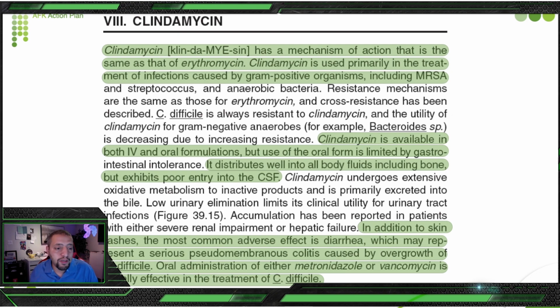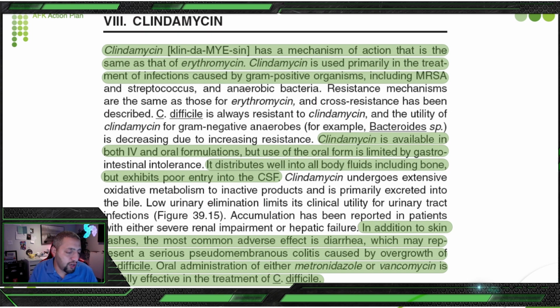When you kill one species aggressively, you lead other species to flourish, with nothing to compete with for the food and energy available. So the other bacteria flourish. And if your patient has this C. difficile, you are going to give him metronidazole or vancomycin.